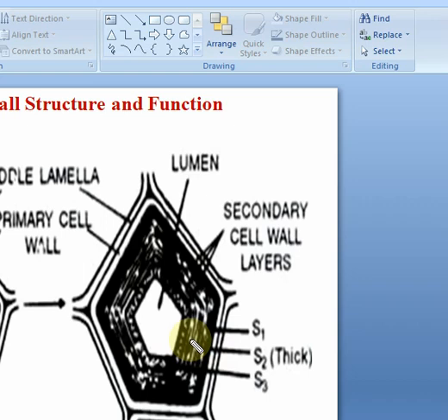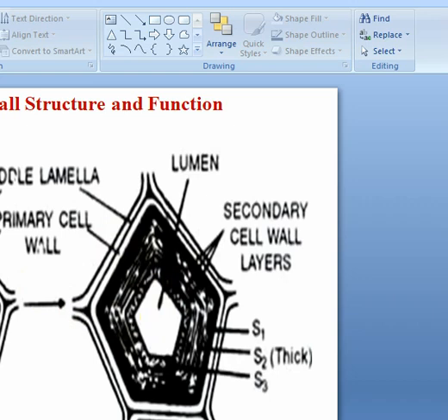In particular, we can observe this in xylem vessels, where it is deposited in an uneven manner. That's why the secondary thickenings develop as annular thickening, spiral thickening, scalariform thickening, reticulate thickening, or pitted nature of the wall that you have studied. So the xylem vessels and xylem fibers show this uneven wall thickness because of uneven deposition of the secondary wall layers. So now this is the structure of a typical cell wall.